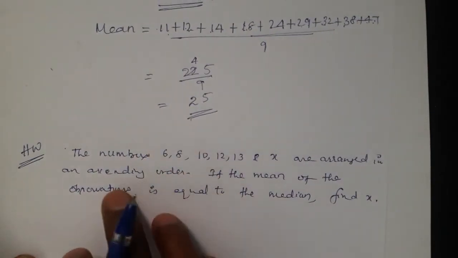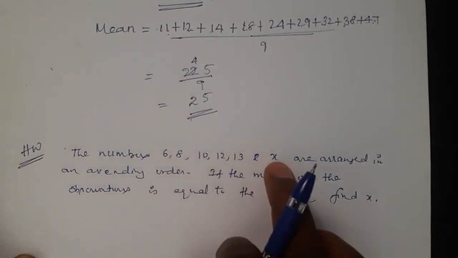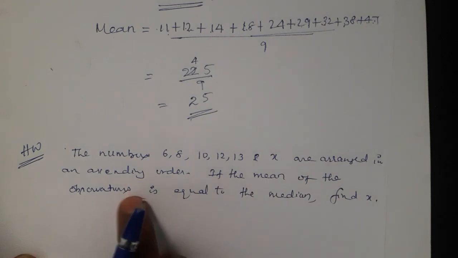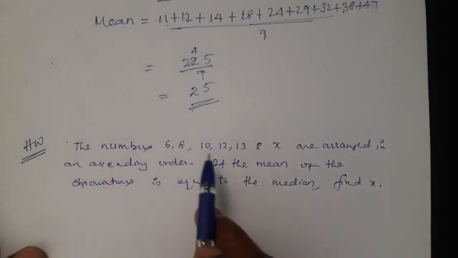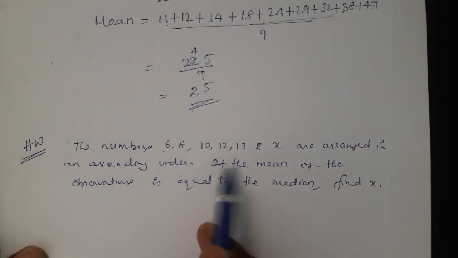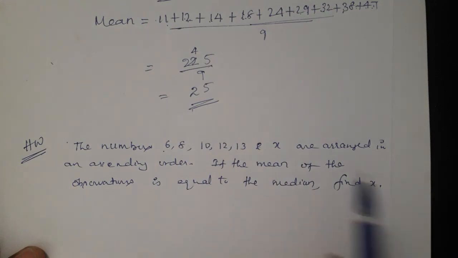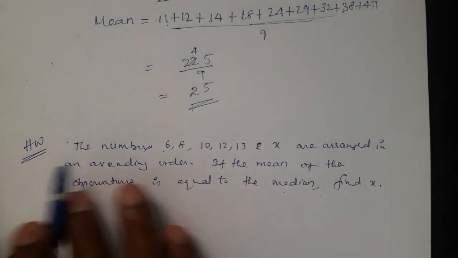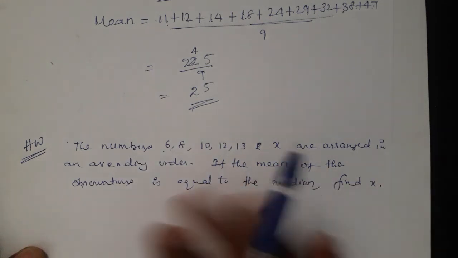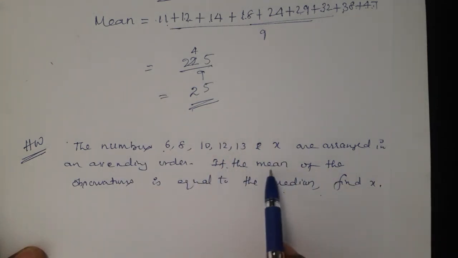But in this question, for these 6 observations, the mean answer is equal to the median. So find the mean separately, find the median separately, then equate both.